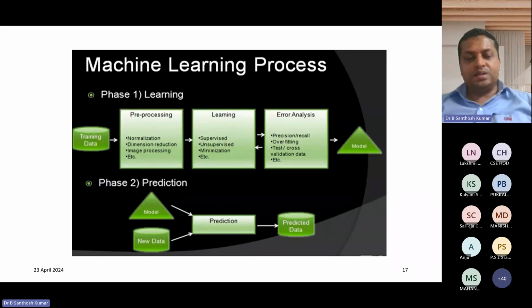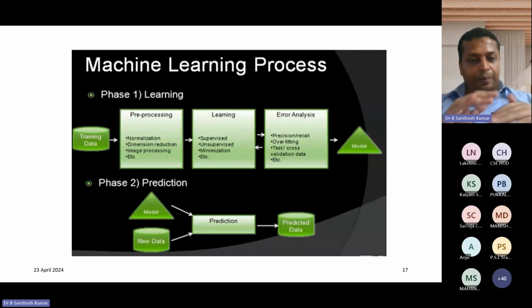Once that is over, we go for error analysis. Suppose you want to categorize between a good leaf and a bad leaf, I can go for artificial neural networks. Later I will discuss that also. In the error analysis we are checking precision, recall, overfitting, whether it is overfitted, doing some tests or cross validation, etc. Then finally we are creating a model. So that is phase 1.